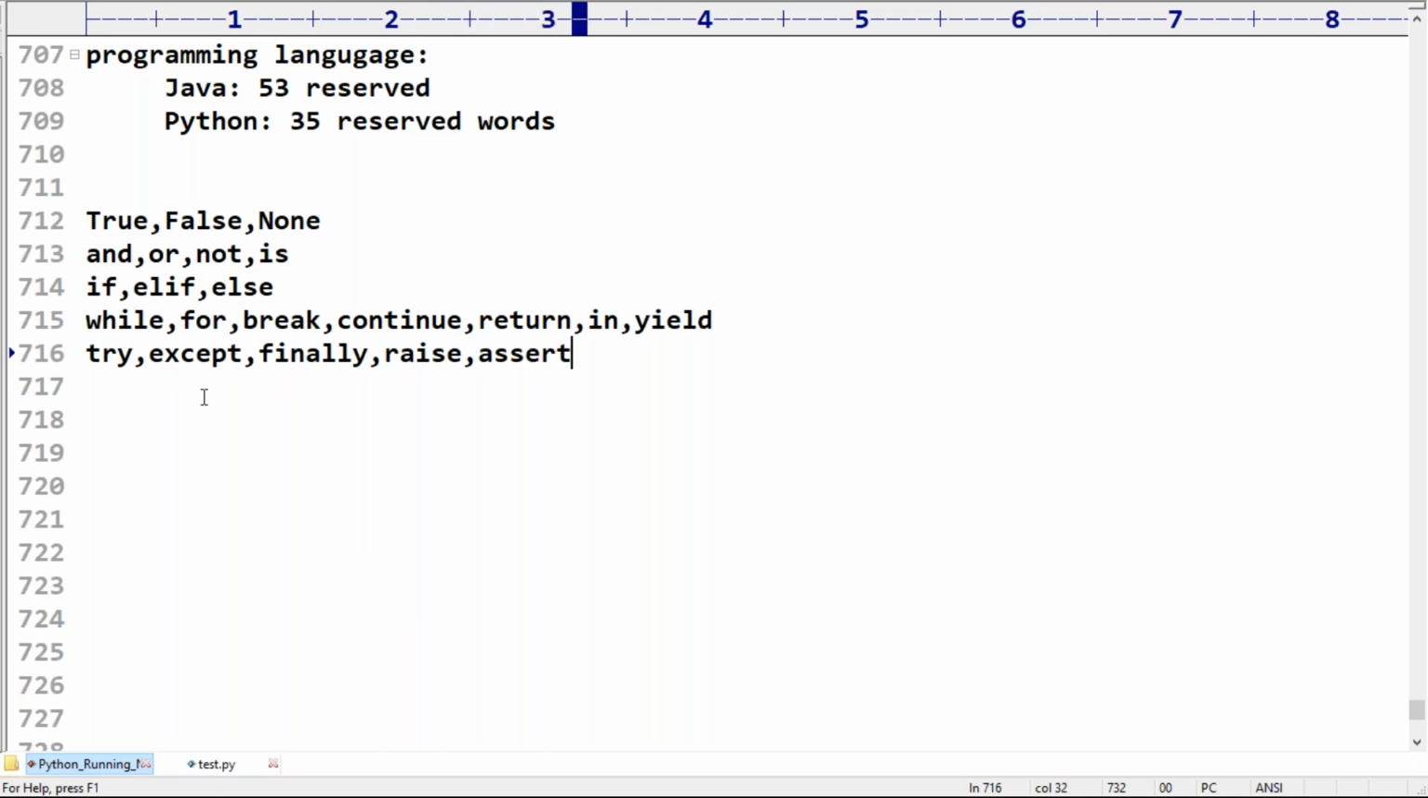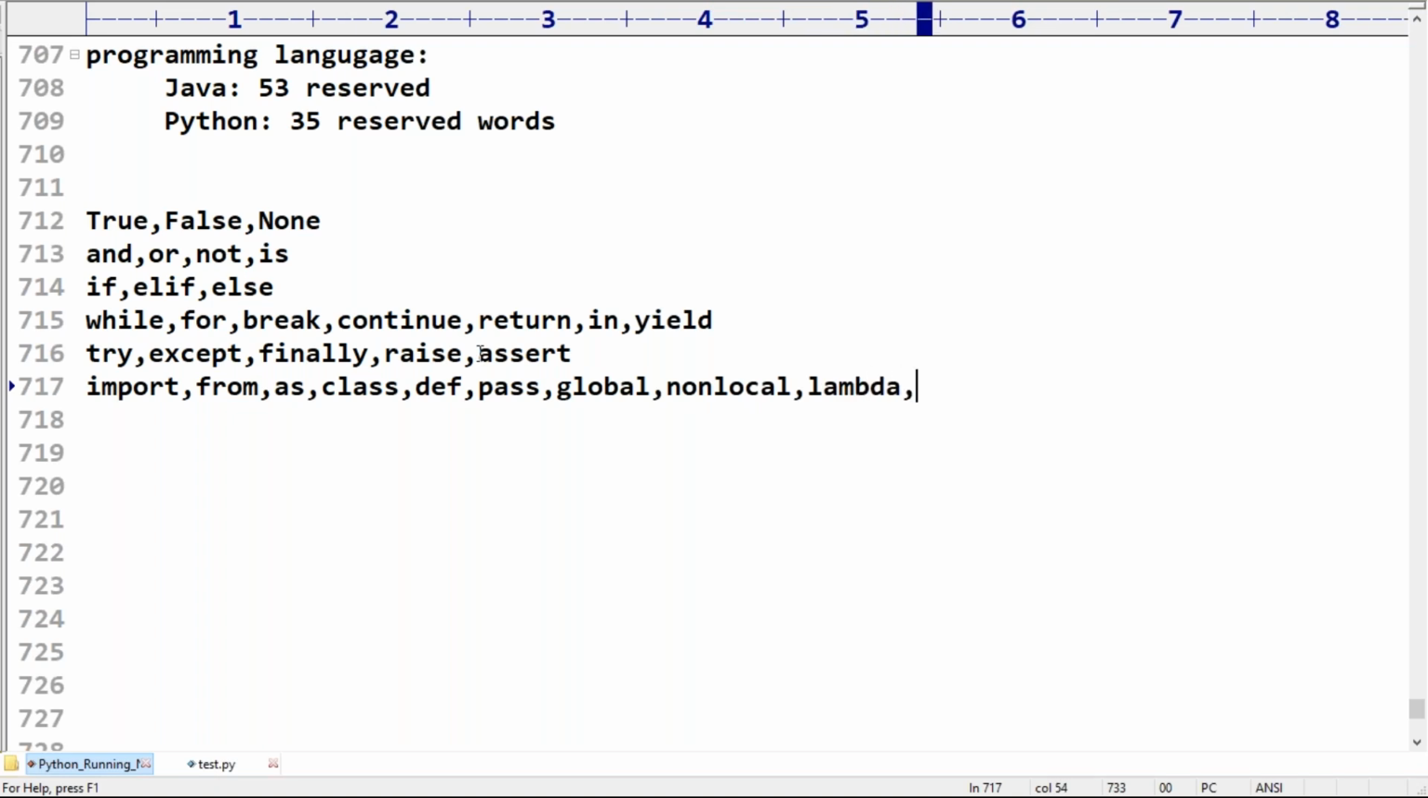Next, assert. Raise is just like the throw keyword. Assert, anyway, even in Java it is there. Next, import, from, import. Next, class, def, pass. Next, global, nonlocal, lambda. Lambda functions. Del is there. With is also a keyword.